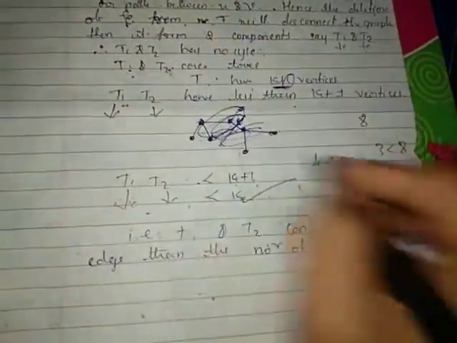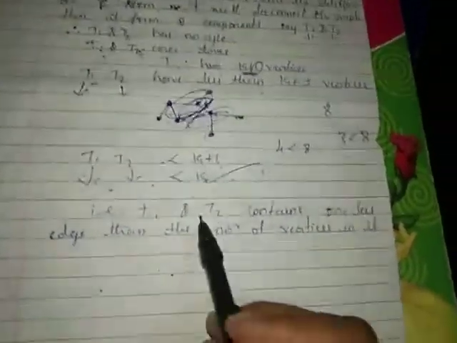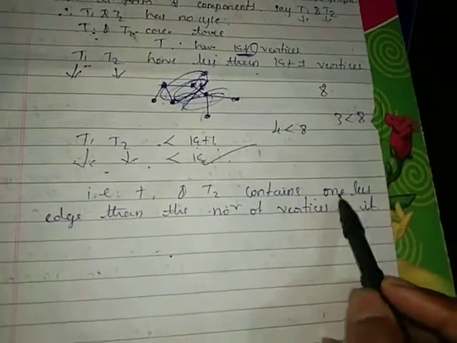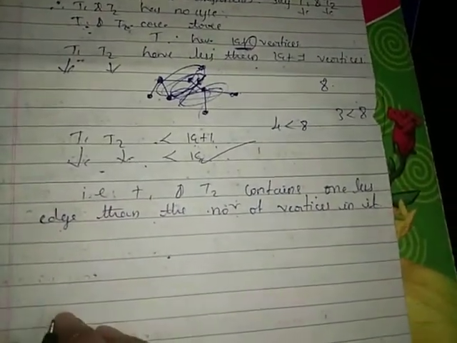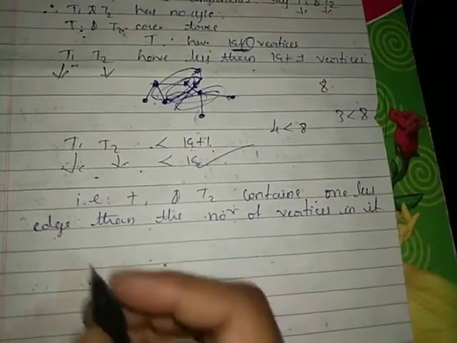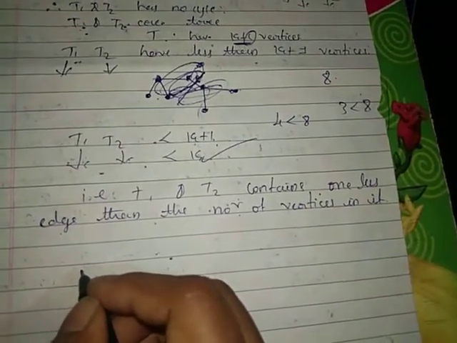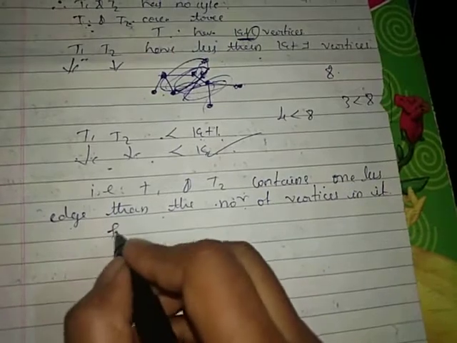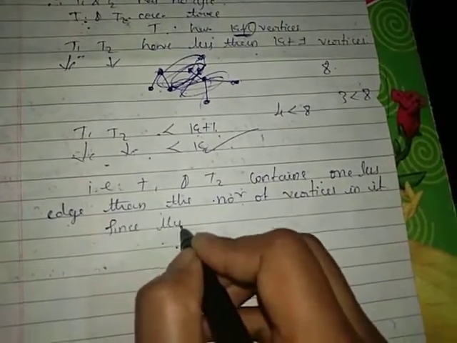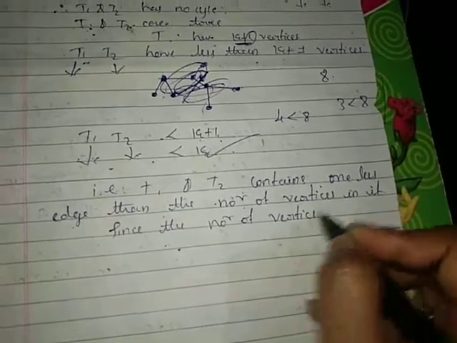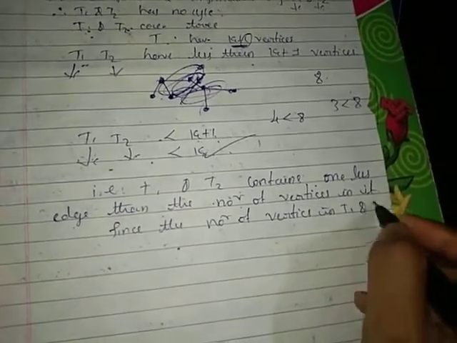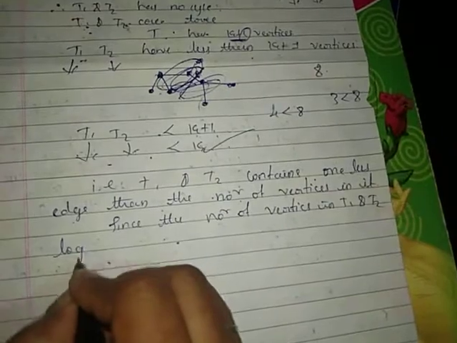It is just an example here. So therefore, T1 and T2 contain one less edge than the number of vertices in it. So now, the number of vertices in T1 and T2 together is...